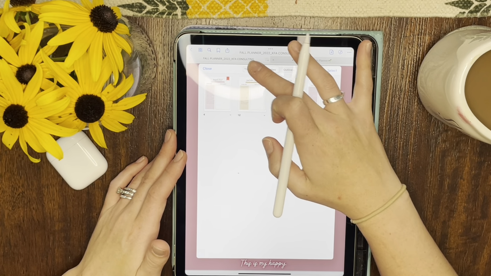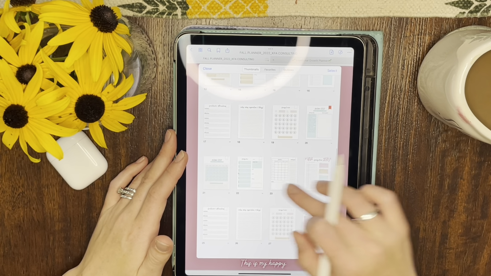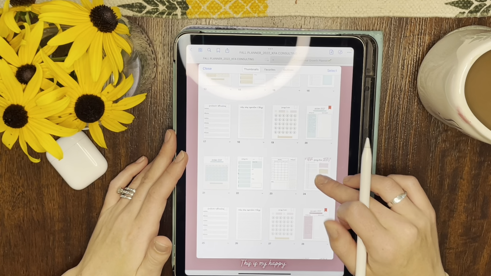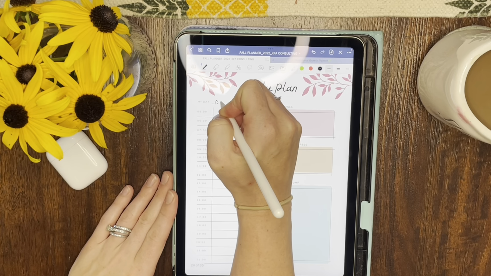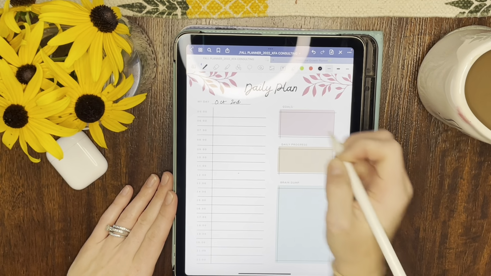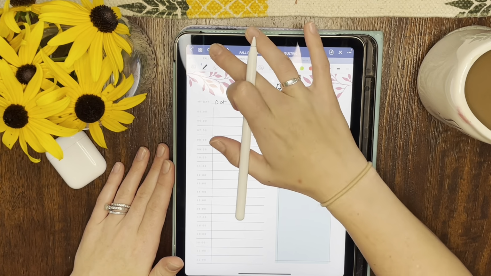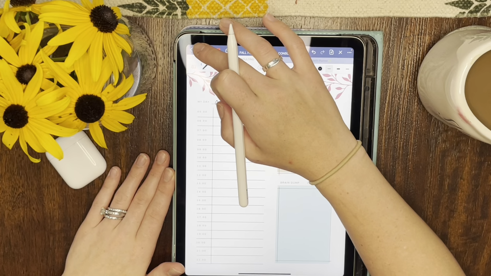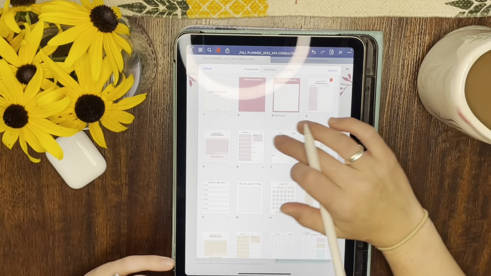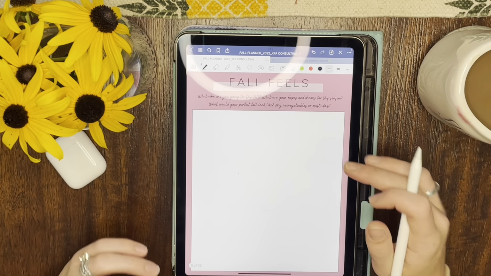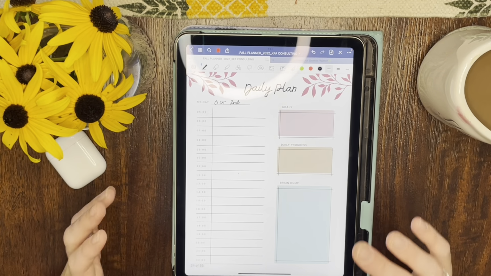Another way that I use it is, say that it is October and I'm in the middle of the day planning my October day. So I'm here and I name this October 2nd. If I'm going to be using this throughout the day, I'll touch on the little flag up here, and that makes it a favorite. So then let's say I'm somewhere else in the planner, going back to my fall feels. I'm like, oh, it's today, I wanna plan. I go to my favorites and I see that my daily plan is there.